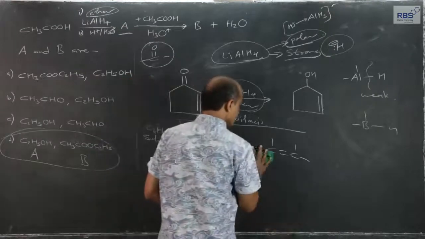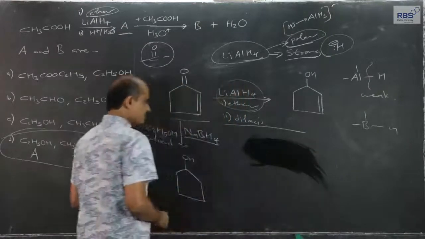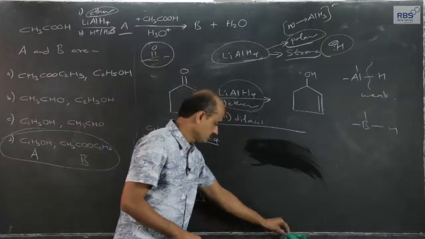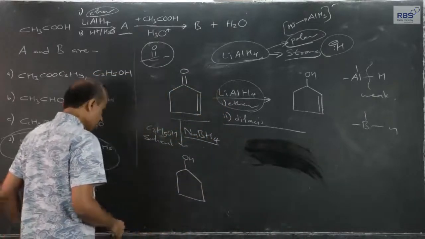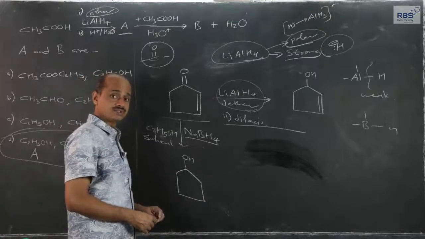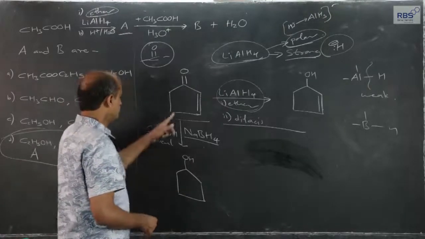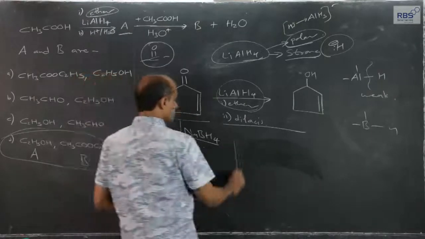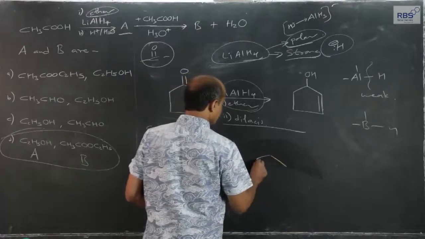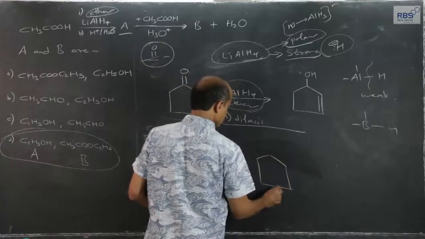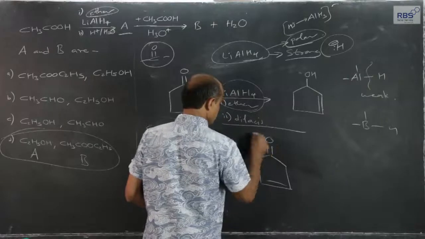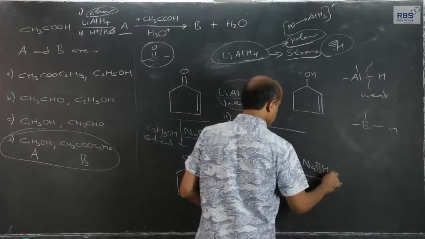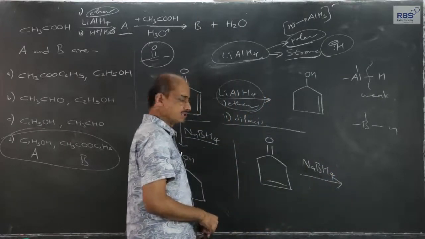Many times we go wrong. The importance of multiple choice type questions in exams like JEE and NEET is that if a question of this sort is asked, and in the presence of sodium borohydride, what will happen?